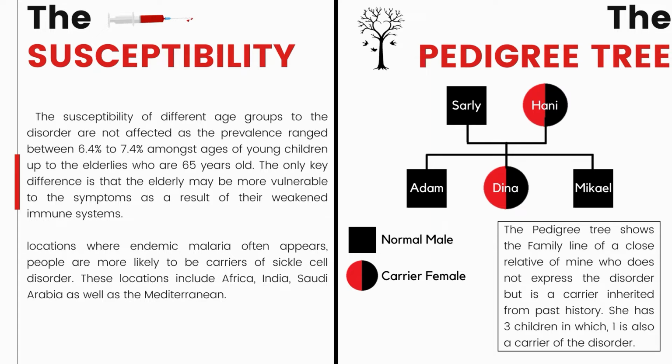According to Dina and her family's pedigree, Dina is the carrier of the disorder. This indicates that her offspring will have a 50-50 chance of being normal or carriers of the disease if her partner is free from sickle cell anemia disorder. Meanwhile, if she marries a disease carrier husband, their kids will be 25% normal, 50% carriers of the disease, and 25% inherited the disease.